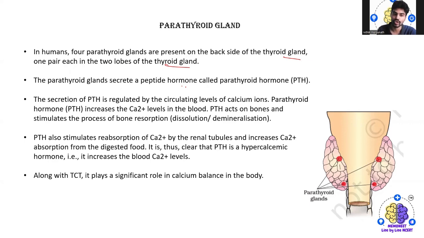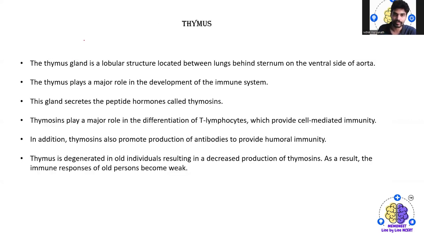The PTH also stimulates the reabsorption of Ca2+ by renal tubules and increases Ca2+ absorption from the digested food. Thus it is clear that this parathyroid hormone is a hypercalcemic hormone, that is it increases the blood calcium level. Along with this is TCT, which also plays a significant role in calcium balance in the body.